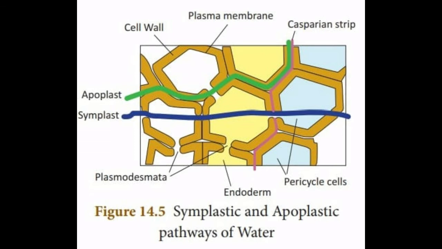Symplast pathway. In this method, water molecules move to the adjacent cells through the plasma membrane, cytoplasm and plasmodesmata. This method of transport is slow as water moves through the plasma membrane. It is in accordance to the concentration gradient.